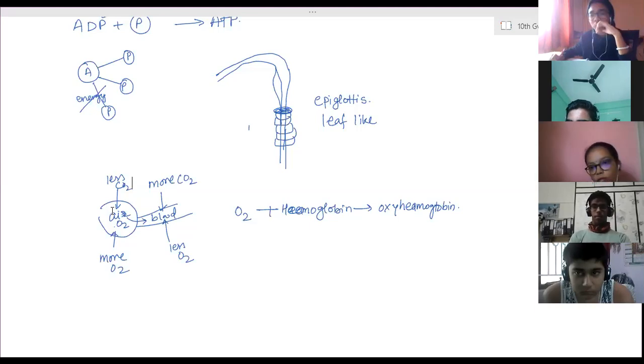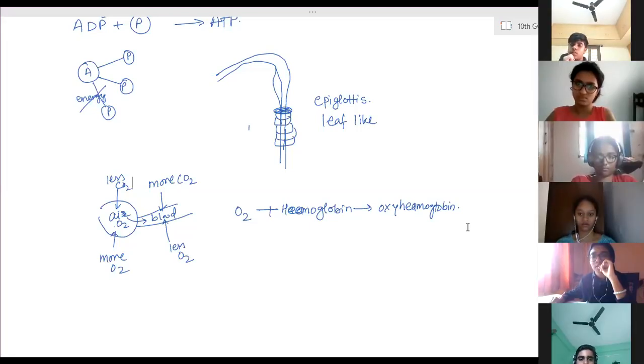Clear? Oxygen combines with hemoglobin present in the RBCs of the blood, and in the form of oxyhemoglobin, it is transported to each and every cell of the body. And from every cell, the carbon dioxide is collected in the blood. In the blood, it dissolves in plasma, and with the help of plasma, it is transported towards the alveoli. Clear how the oxygen and carbon dioxide transportation takes place?